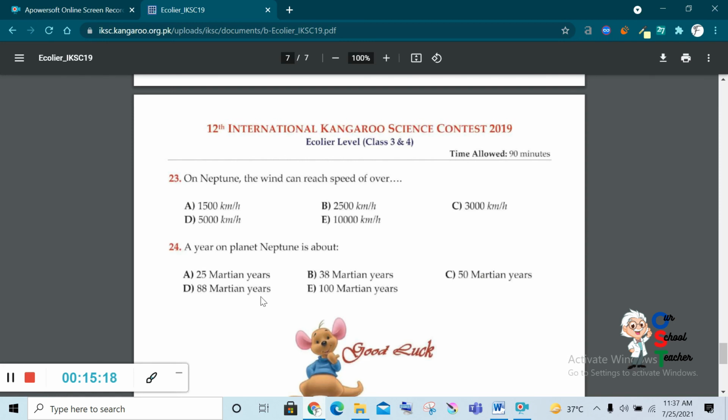This is all about the 2019 paper, and I hope you will listen to it again and again so you can get the answer. In every paper you have to read the comprehension carefully, observe all the pictures and calendars and event dates, and you need some calculation as well. When you read again and again, you can find the answer very easily. This would be very helpful.